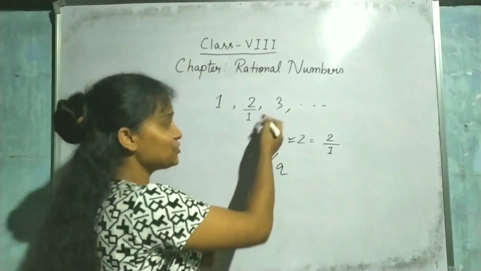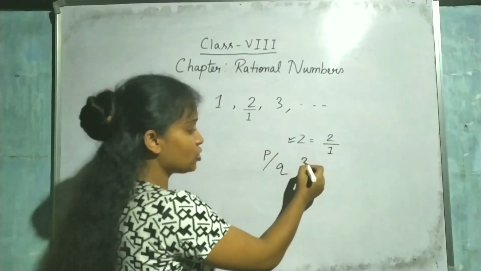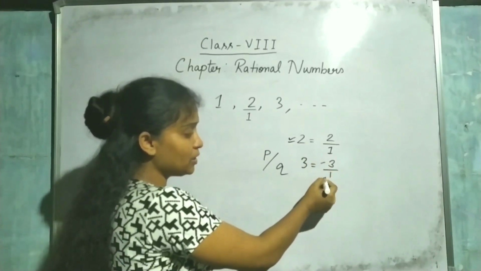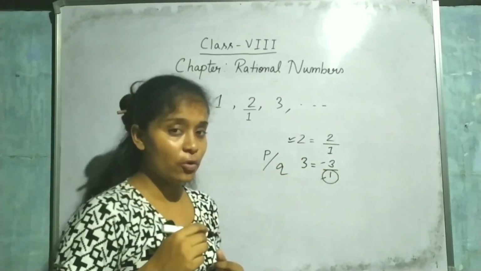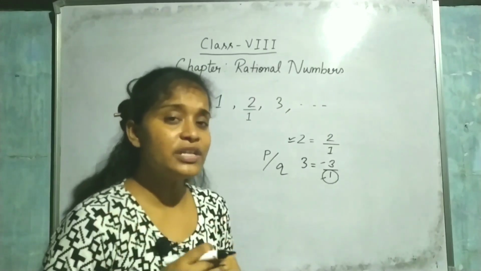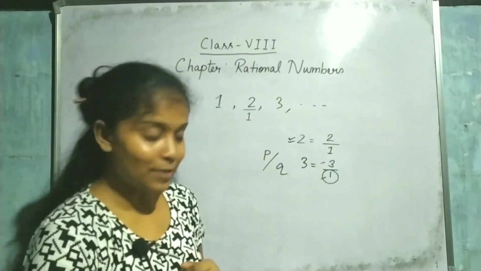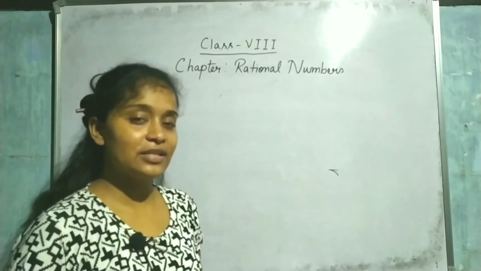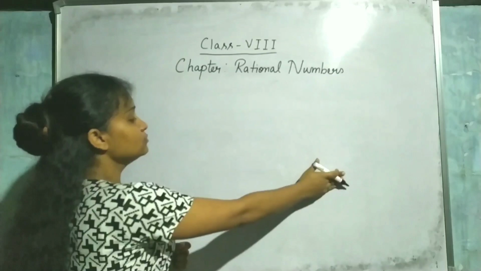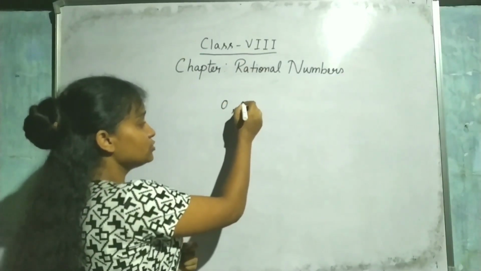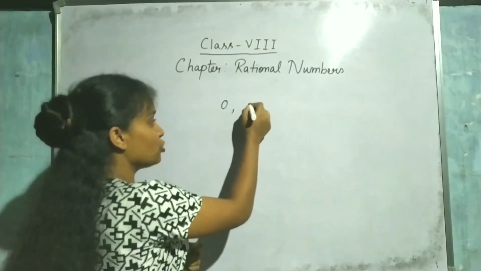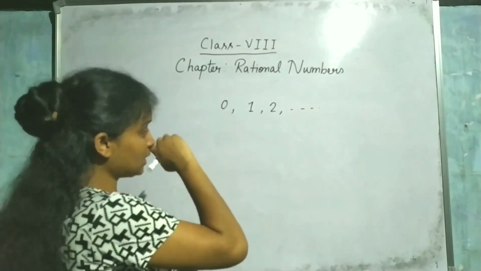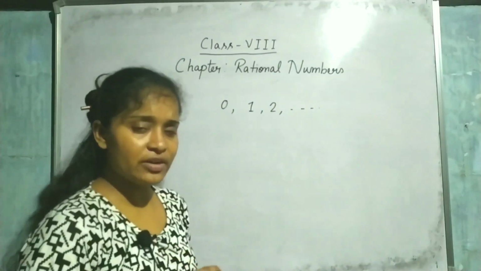Can I say that 3 is a rational number? Yes, because 3 equals 3 by 1, which is in the form of p by q, where q is not equal to 0. That means all natural numbers are rational numbers. Now can I say that whole numbers are rational numbers? Let us check. Whole numbers are the numbers which start from 0, like 0, 1, 2. Now can I say that 0 is a rational number?